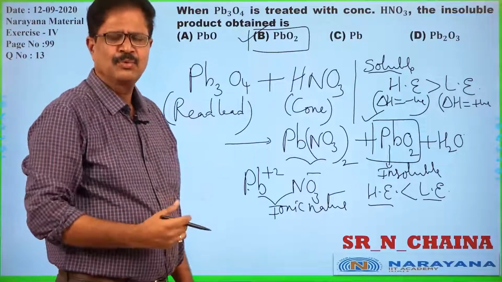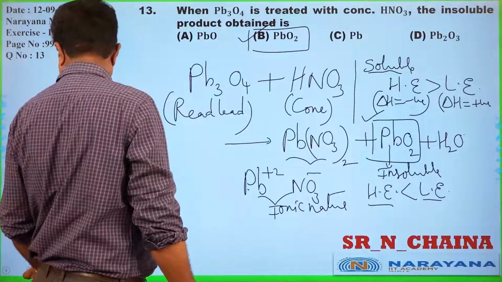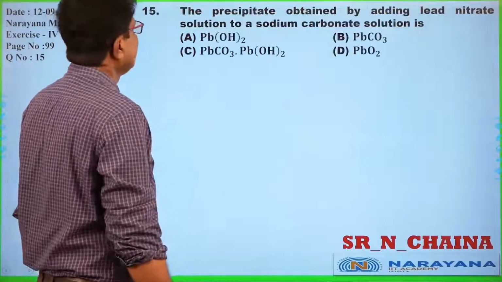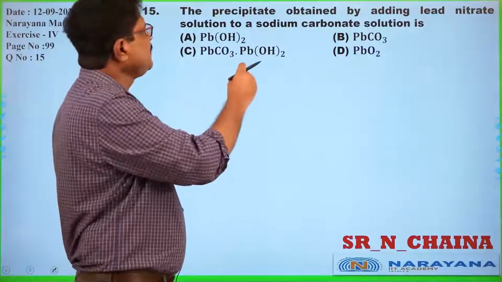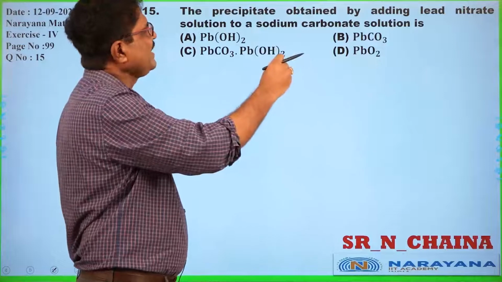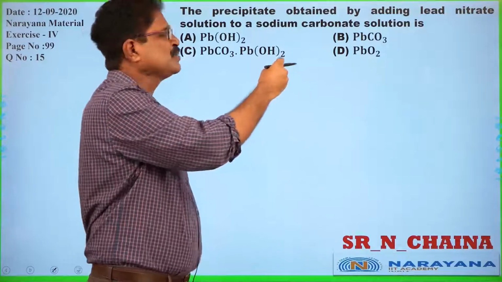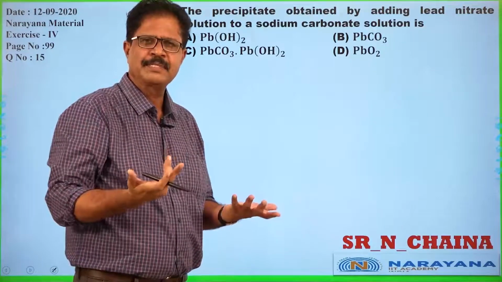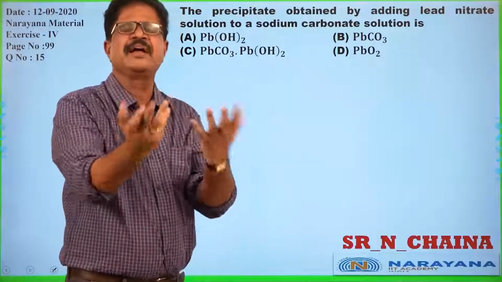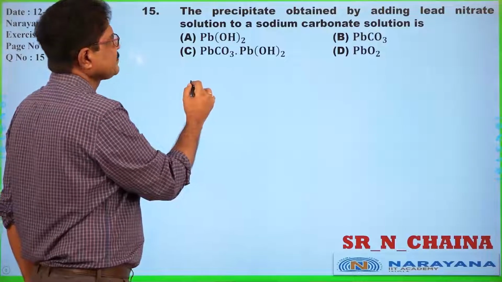Let us move towards one more question. Look at the question: the precipitate obtained by adding lead nitrate solution to a solution of sodium carbonate in aqueous condition. What happens? Just an exchange reaction happens, that's all. Let us go with the reaction.